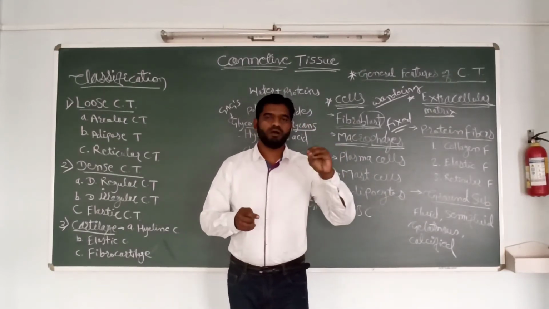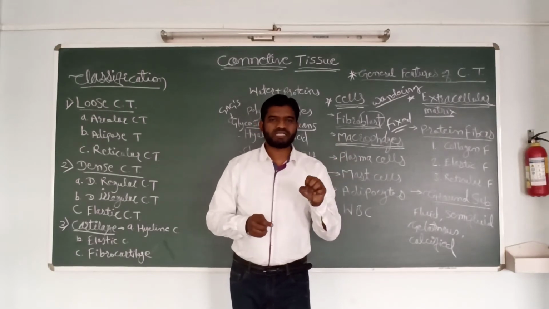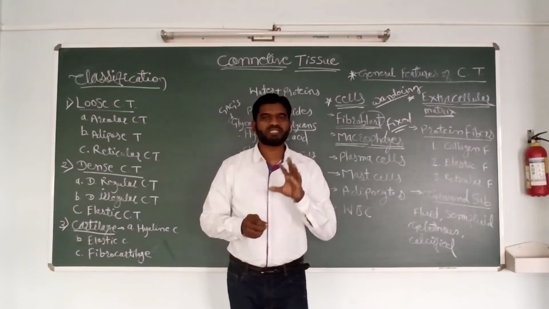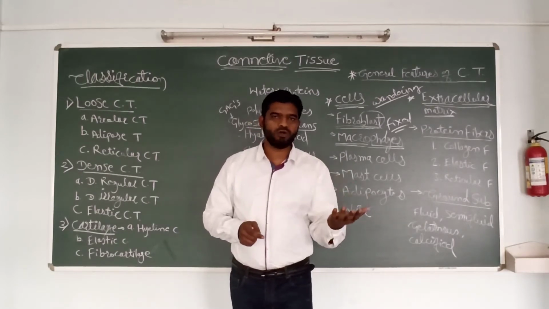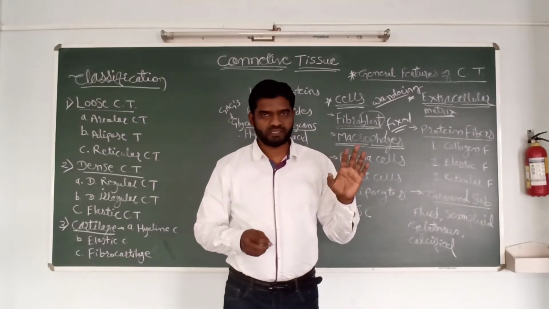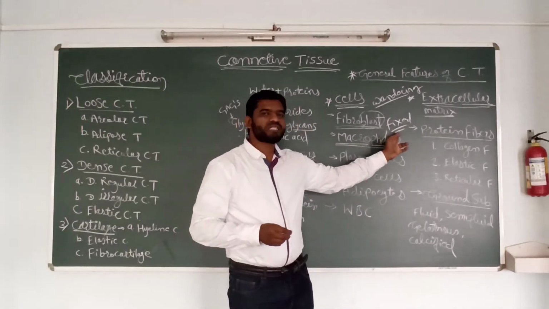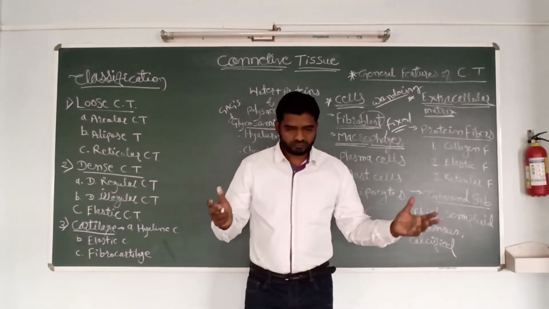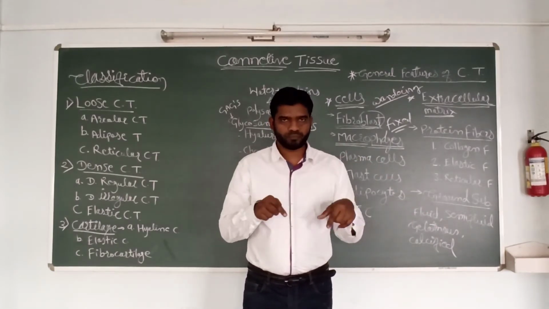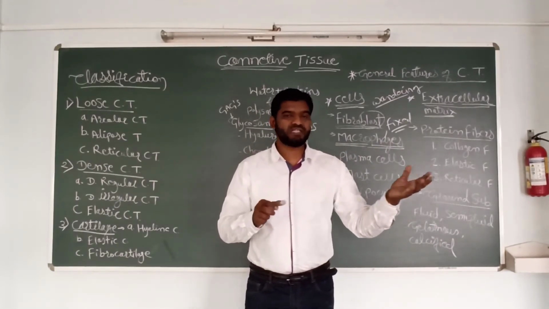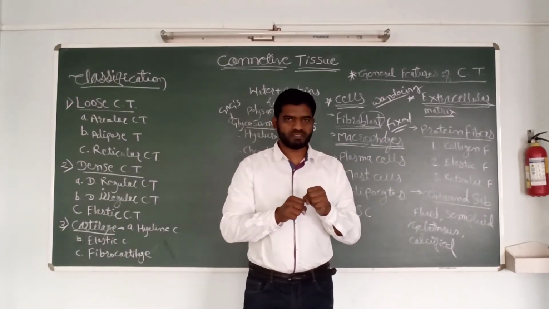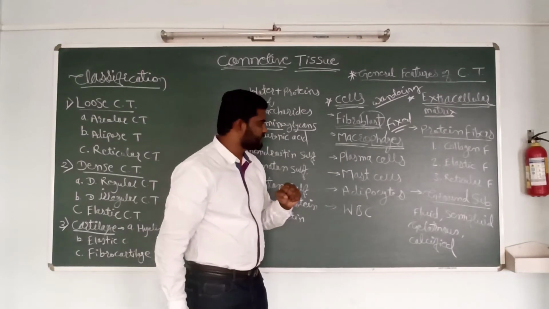The microorganisms and cell debris, they sit there and engulf them, keeping the surroundings clear of microbes, fungi, cell debris and other waste material. These are fixed macrophages. Wandering macrophages roam in the tissue, and when there is inflammation or infection, they go there, clear the surroundings, and engulf the microbes and cell debris.